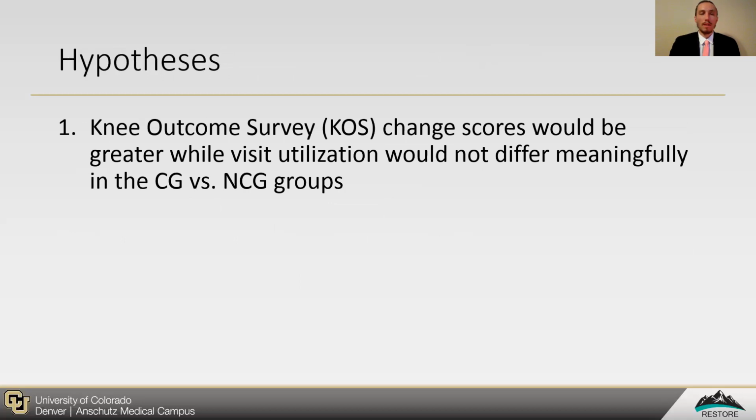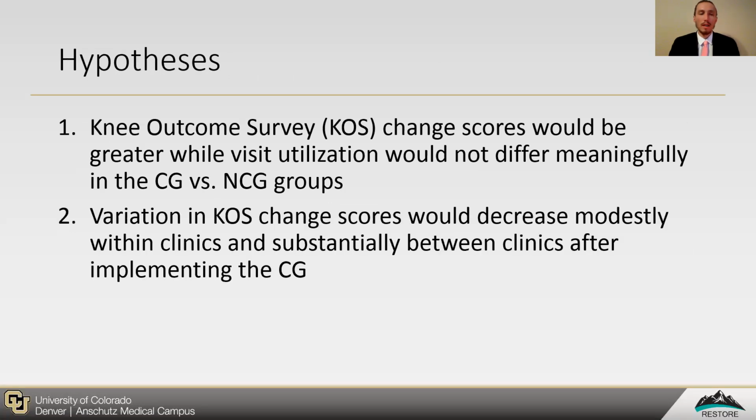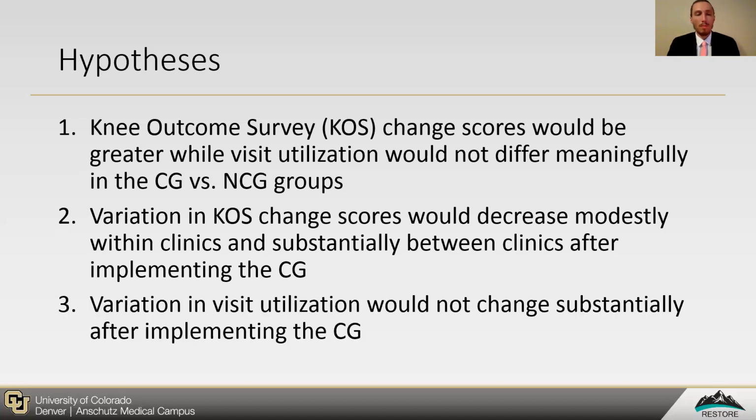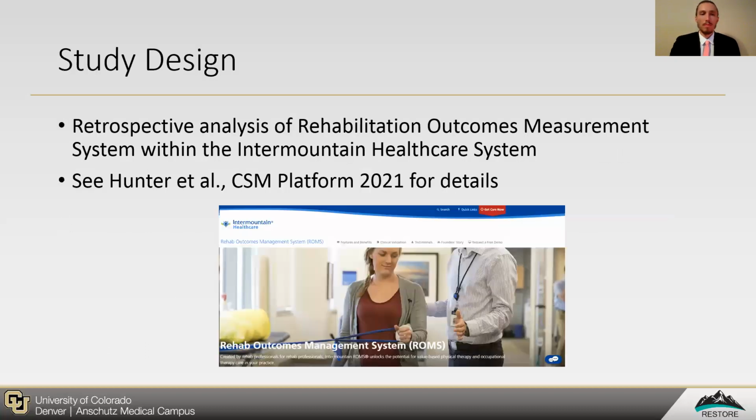We had three hypotheses. First, that the Knee Outcome Survey, or KOS, change scores would be greater while visit utilization would not differ meaningfully in the care guideline versus non-care guideline groups. Second, that variation in the KOS change scores would decrease modestly within clinics and substantially between clinics after implementing the care guideline. And third, that variation in visit utilization would not change substantially after implementing the care guideline.